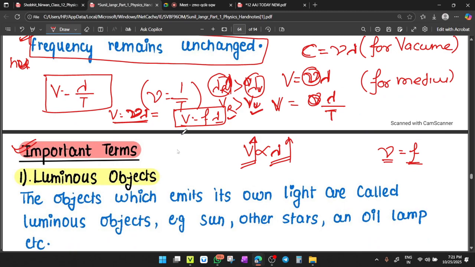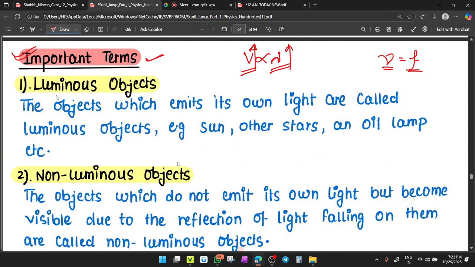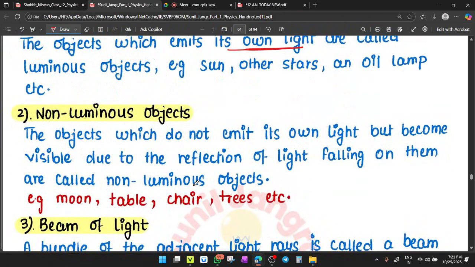Clear? Now tell me types of object. There are two types of object. One is luminous and another is non-luminous. Luminous objects are those having their own light, like the sun and other stars and an oil lamp. Non-luminous objects do not emit their own light but become visible due to reflection.